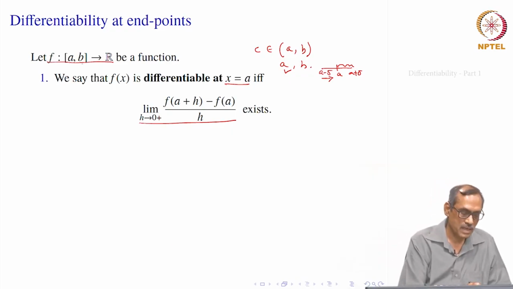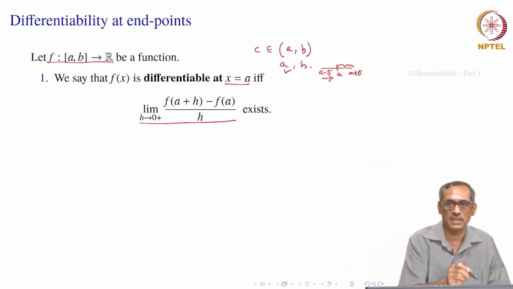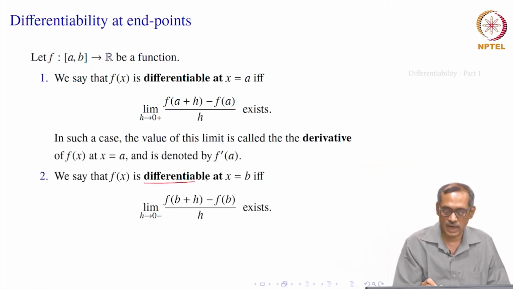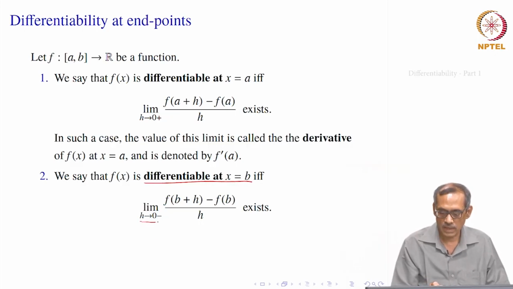Similarly, at b the left side neighborhood makes sense, but the right side neighborhood is not contained inside the domain. So, we will say that the function is differentiable at x equal to b if only the left side limit exists. So, here h is negative. What is the meaning of h is negative here? If you write h equal to minus k, where k is positive, then the ratio gives f of b minus k minus f b divided by minus k, which is the same thing as f of b minus f of b minus k divided by k, as k goes to 0 plus. So, also that way you can write the limit.